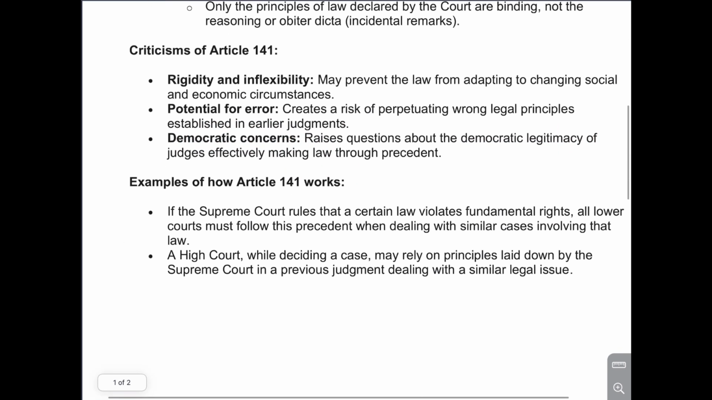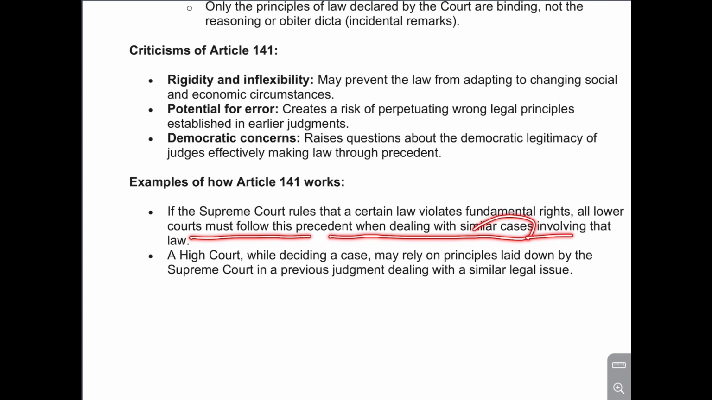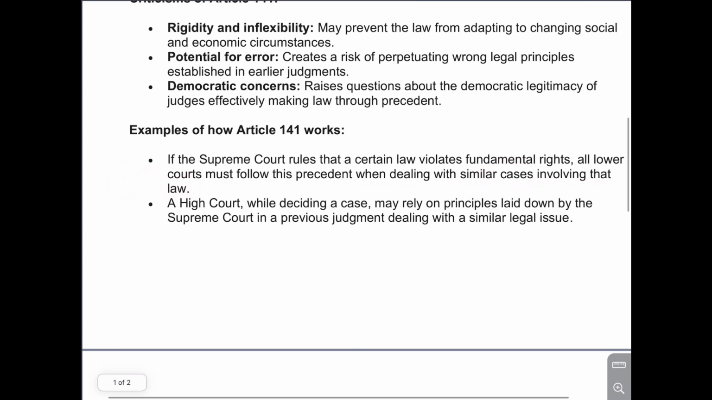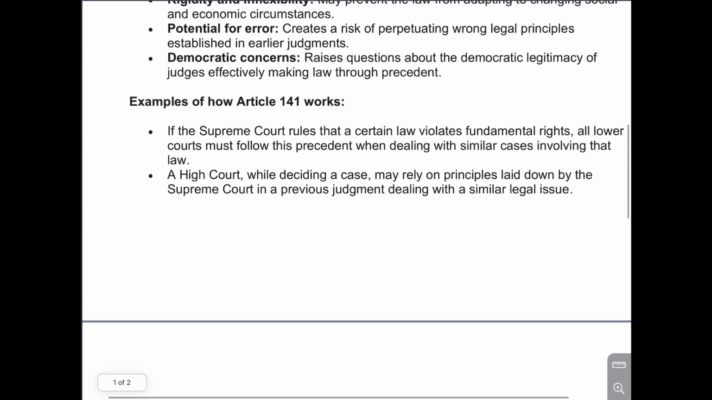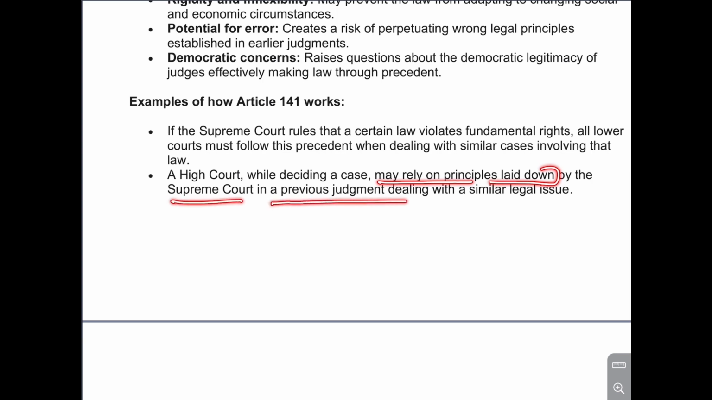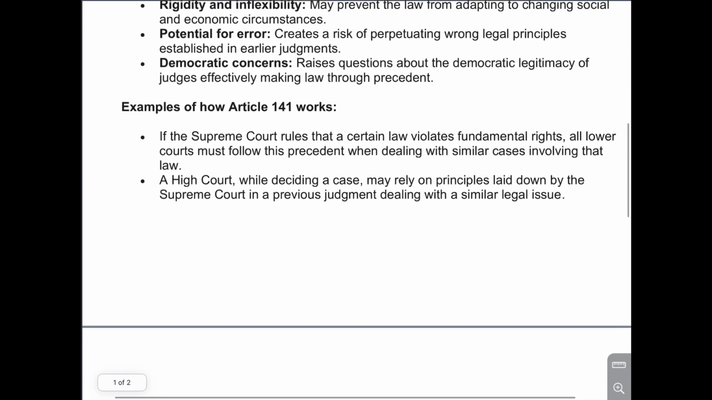Now, examples of how article 141 works. If a certain law violates fundamental rights, all other courts must follow this precedent when dealing with similar cases involving that law. And a High Court, while deciding any case, may rely on such principles laid down by the Supreme Court in a previous judgment dealing with similar legal cases. So this law is important.